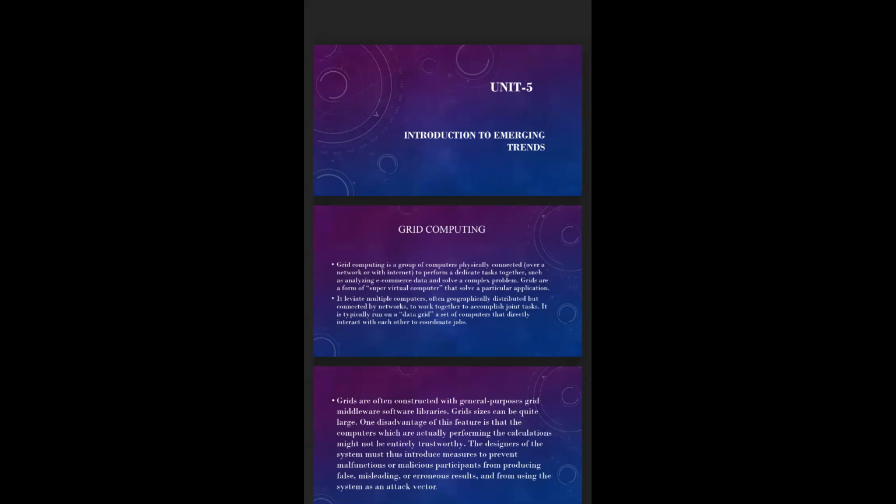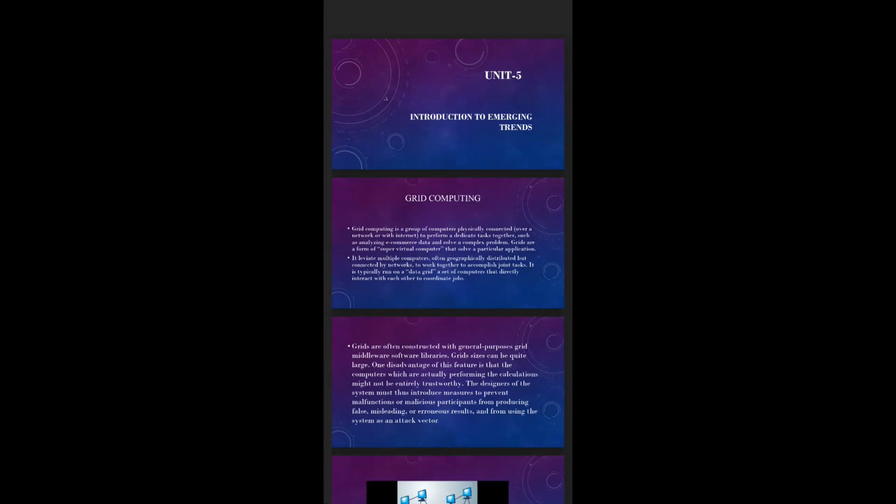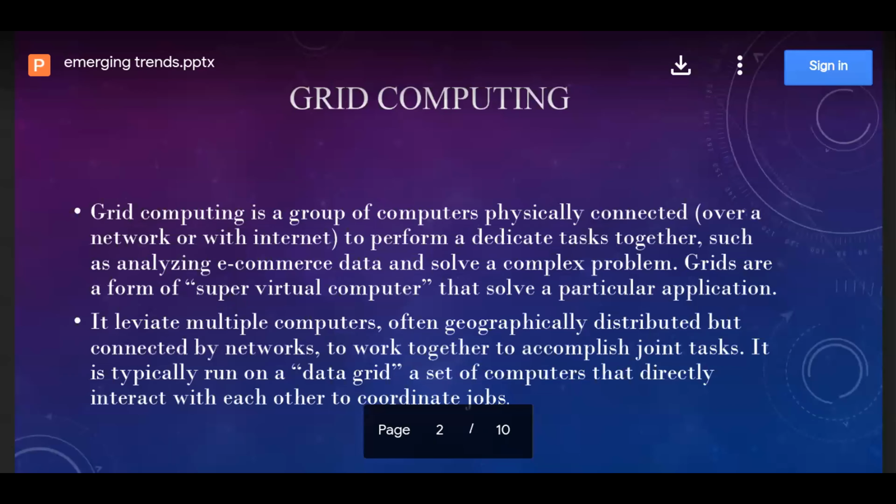So what do you mean by grid computing? Grid computing is a group of network computers which work together as a virtual supercomputer to perform large tasks such as analyzing huge sets of data or weather modeling. In simple words, we can say it is a computer network in which each computer's resources are shared with every other computer in the system.